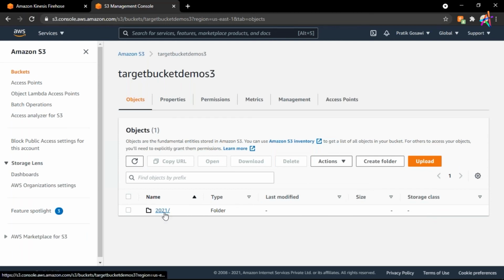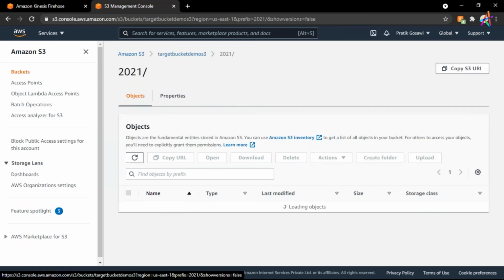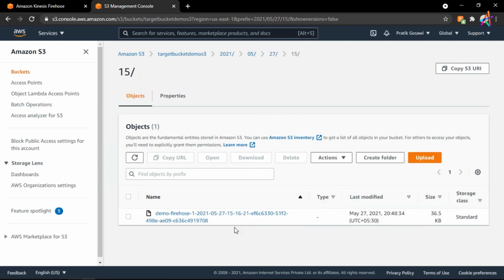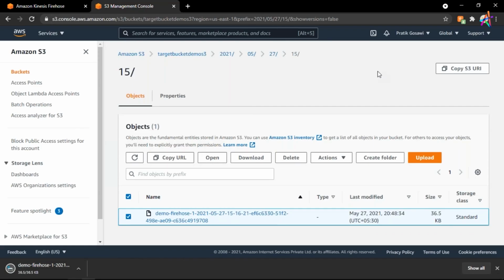Here you can see within this folder we will have a month folder. Within this we have this date folder, and let me get into this. This is your data, guys. Let me simply open this data and show you. Just give me a moment.